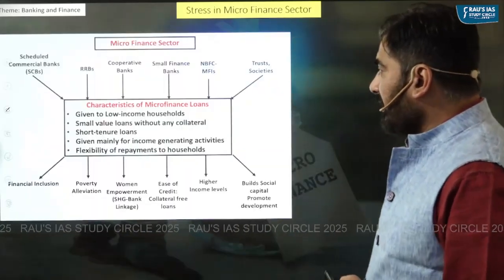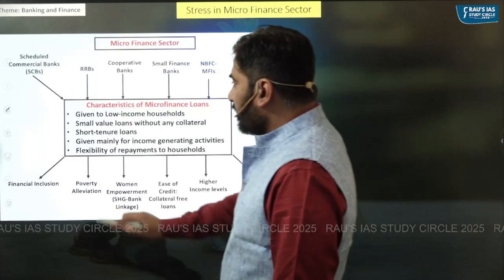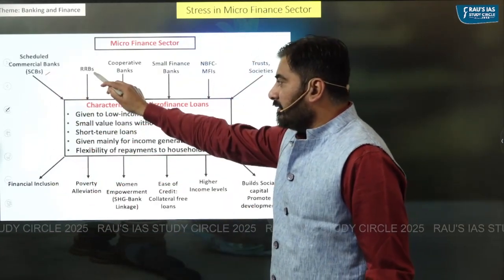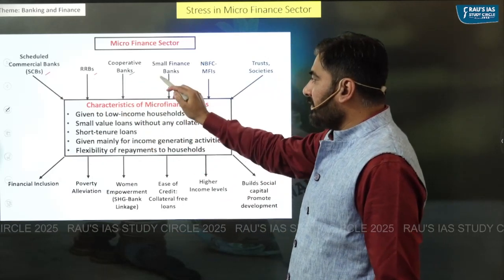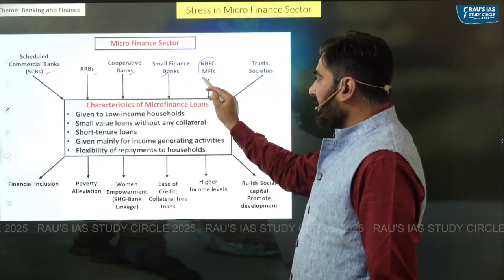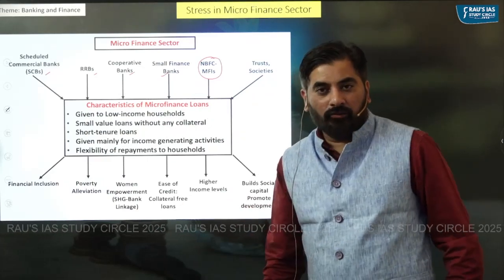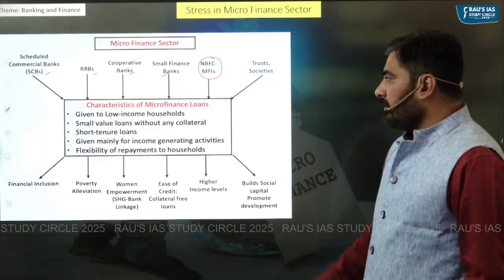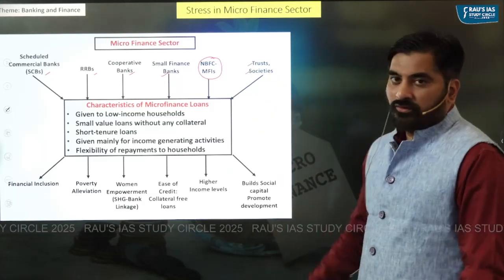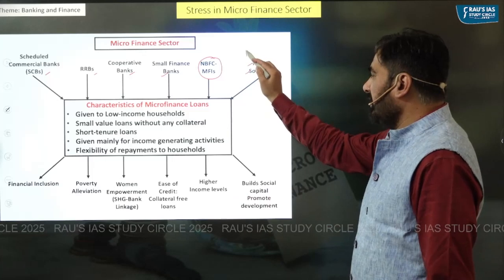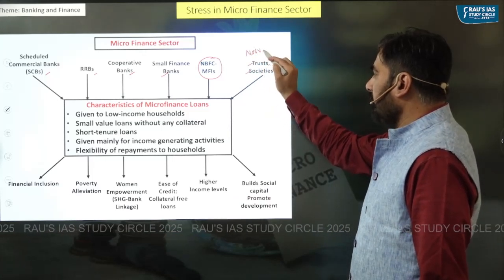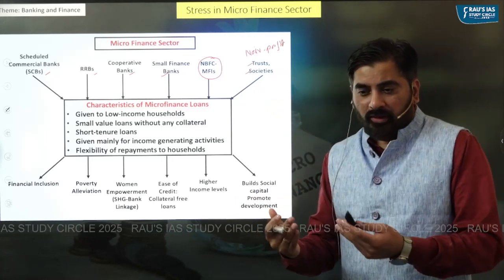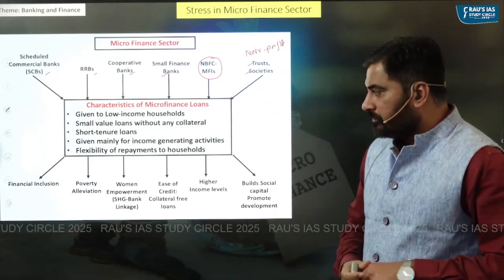So as you can see here, microfinance loans are given by scheduled commercial banks, regional rural banks, cooperative banks, small finance banks, and NBFC microfinance institutions. Some of the microfinance loans can also be given by trusts as well as societies, which are generally non-profit. They are not focused on making profit. They are mostly to promote self-help among the people.